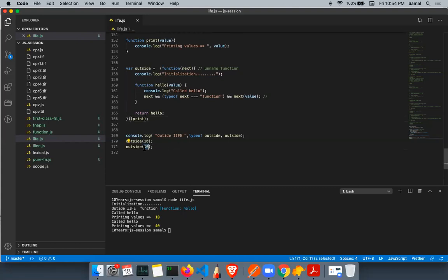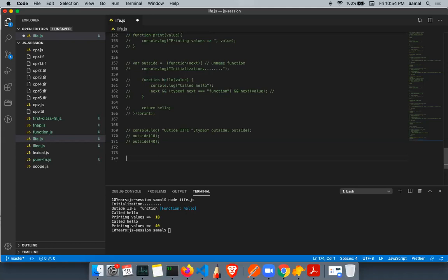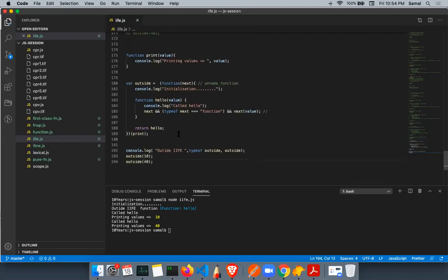Let me go one step further. I'm increasing the complexity in each step so that you are able to visualize the code. Now see this function. In this function we were passing 20, right? So when you pass data directly into the function parameter, what do we call it? Pass by value? No, pass by value is a different concept.